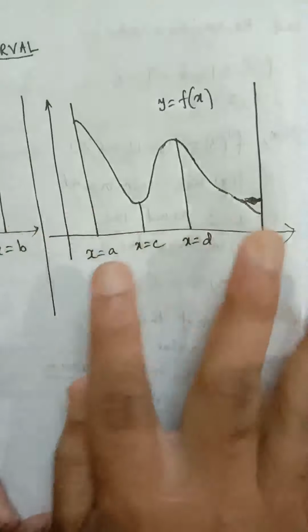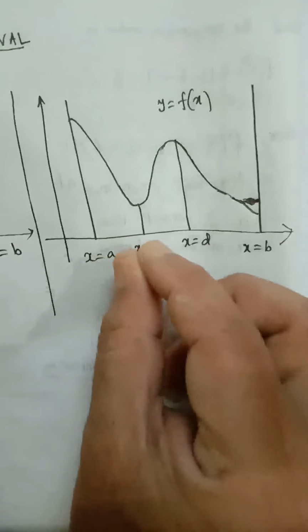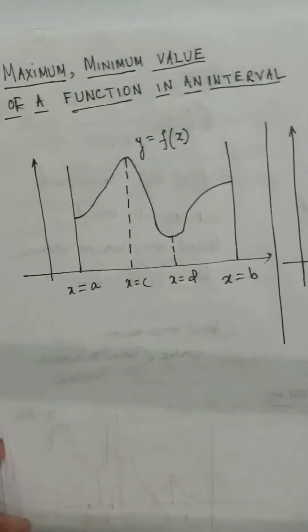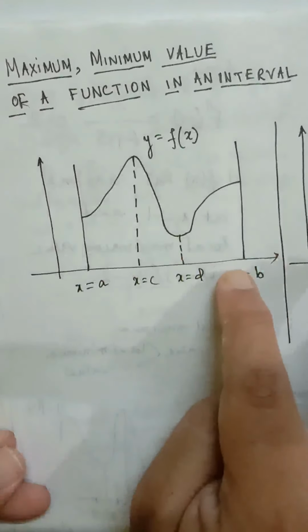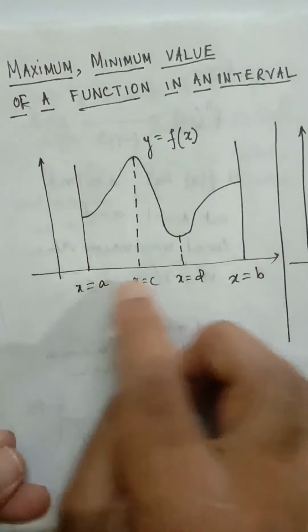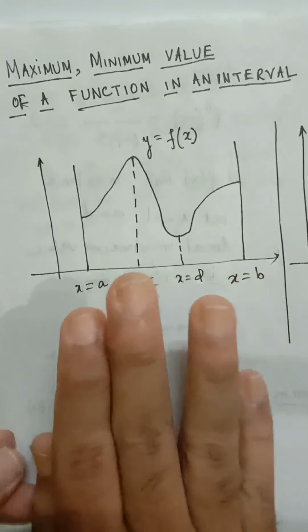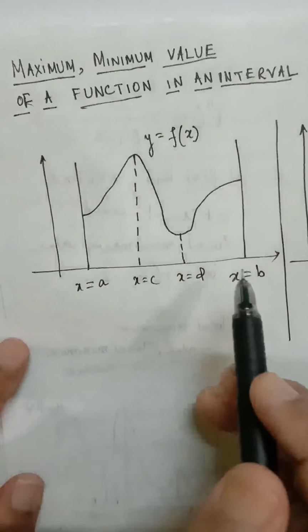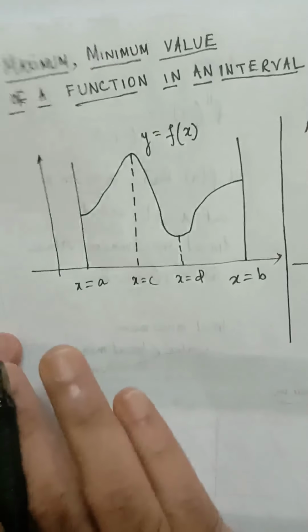So in an interval, a function can attain its maximum or minimum value at the end points of the interval or between x equal to a and x equal to b. So in between the points a and b also, the function can attain its greatest and least value. So in an interval, maximum value means we have to find the absolute maximum value, and minimum value means we have to find the absolute minimum value.